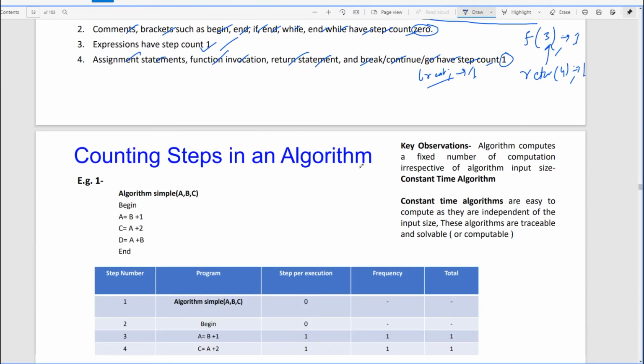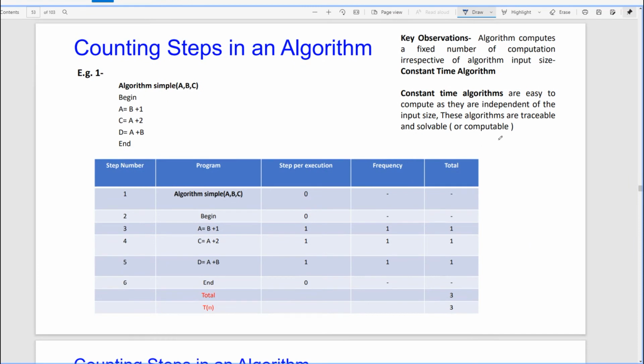Now see the example. You have devised one algorithm. The name of the algorithm is simple. It is going to take A, B, C as input. You started your algorithm with begin and end, and this is the logic that you have put. Now observe this table, how we have found these step counts.